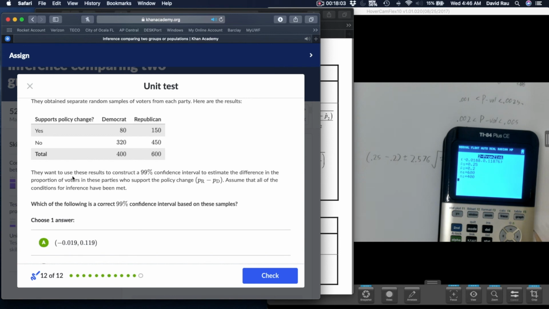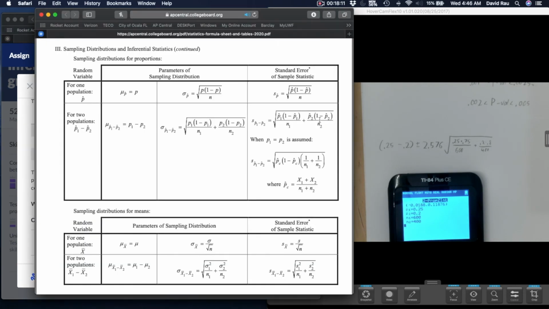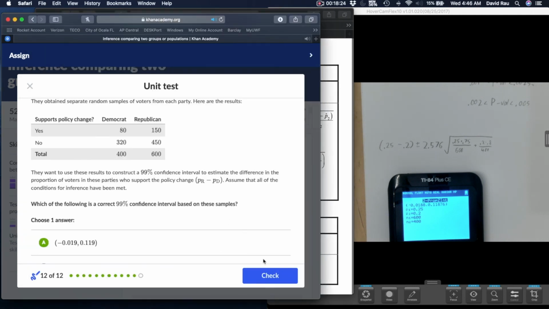It still rounds to what we got in the A, but think about how much faster that was. But if you don't have a calculator, you need to know this formula, and you need to know when you're either using this standard deviation for an interval or this standard deviation because you're using testing with an assumption that they were equal. Okay, and that's it.